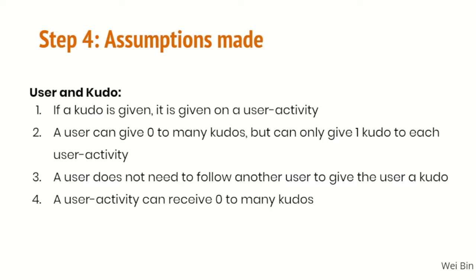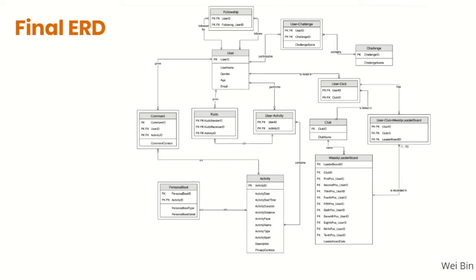For the user kudo tables, if a kudo is given, it is given on a user activity. Also, a user can give 0 to many kudos, but can only give 1 kudo to each user activity. A user does not need to follow another user to give the user a kudo. A user activity can receive 0 to many kudos. This is the final ERD diagram after consideration of the above-mentioned assumptions and deviations.